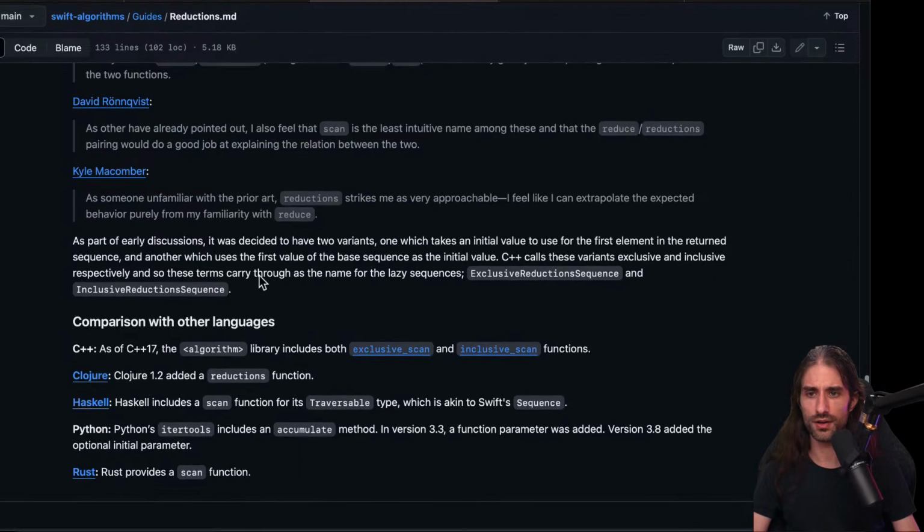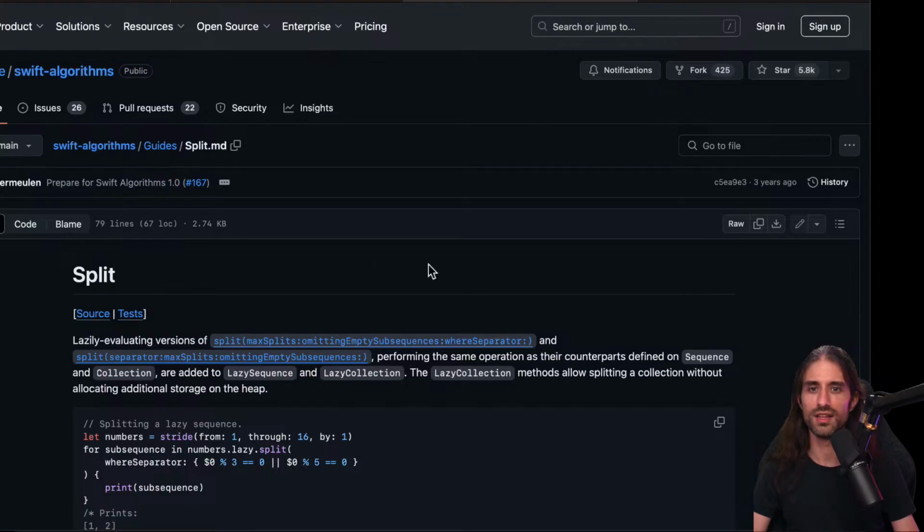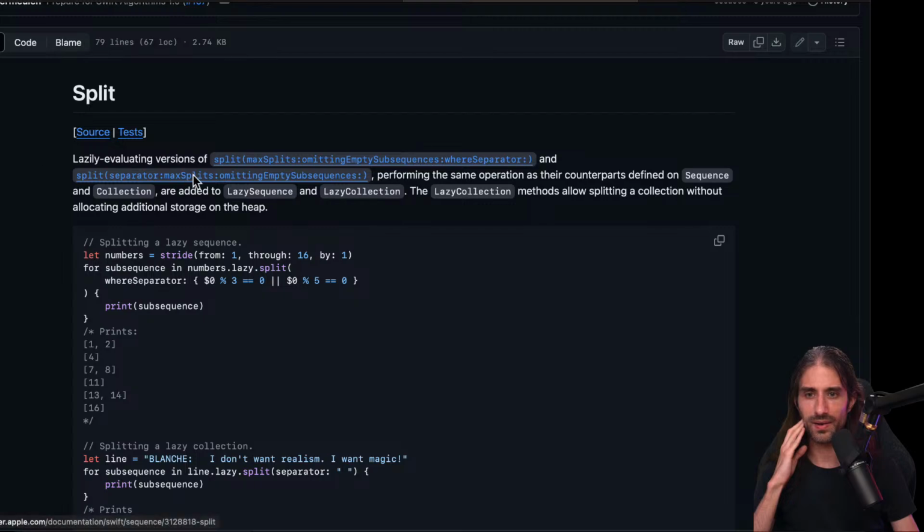Okay, so we covered reductions. What do we have after reductions? We only have two. So we have split. We have split, max splits, omitting empty subsequences, where separator, and split separator, max splits, omitting empty subsequences. They are a mouthful.